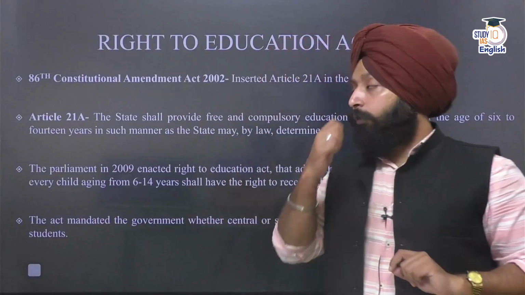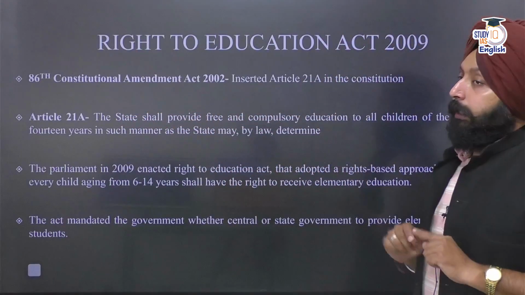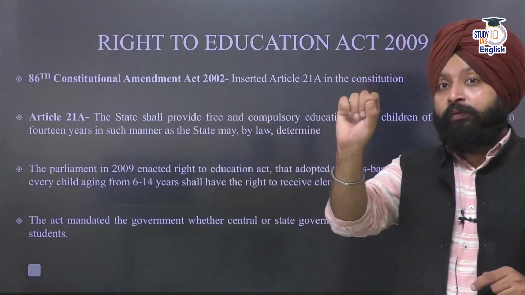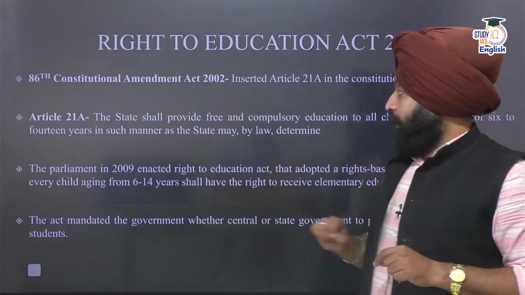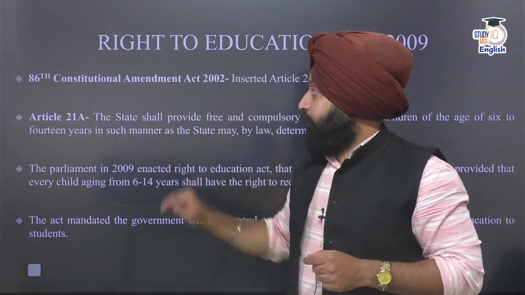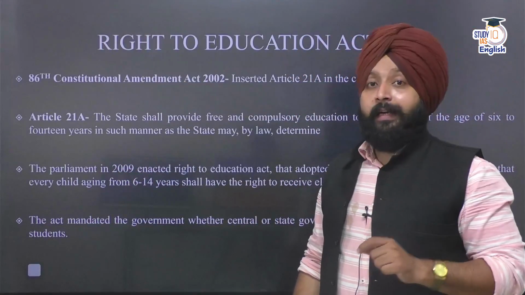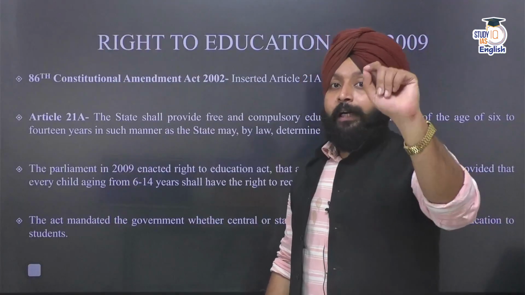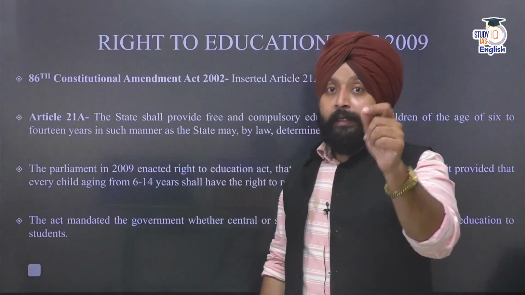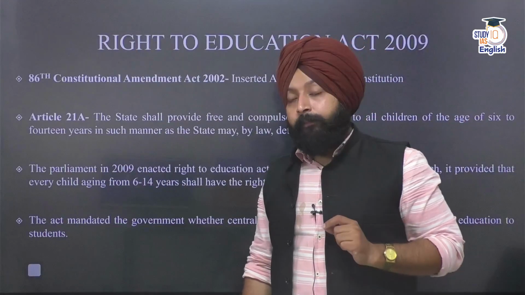Now I will just give you a brief overview. See, the 86th Constitutional Amendment Act 2002 inserted Article 21A. Article 21A provided that every child from 6 to 14 years of age has the right to receive elementary and compulsory education. And in pursuance of Article 21A, the Parliament in 2009 enacted the Right to Education Act, in which a right-based approach was incorporated, and every child from 6 to 14 years of age has a right to seek education from the government till 14 years of age.